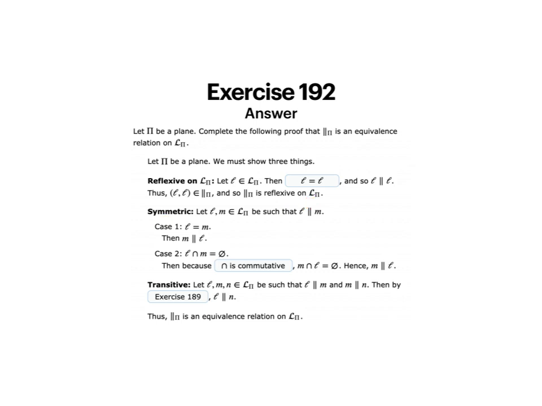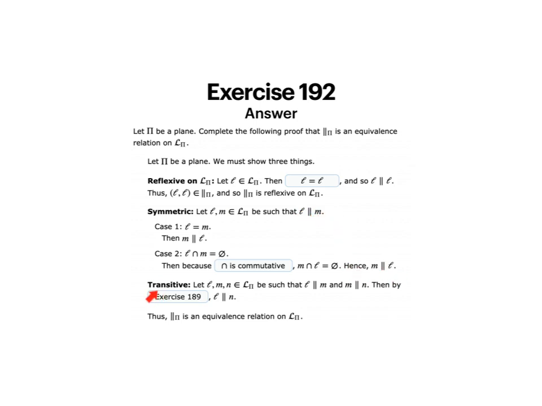Now I need to see that it's symmetric. Let L, M be elements of the set of all lines of a plane, be such that L is parallel to M. So if that's true, I have two cases. L is equal to M. Well, if they're equal, then they're parallel to each other. In case 2, L does not intersect M at all. So the intersection of L and M is the empty set. Then, because intersection is commutative, I know that M intersect L is also the empty set. Therefore, the lines are parallel. So, symmetric means I can change the order. So, if L is parallel to M, M must be parallel to L.